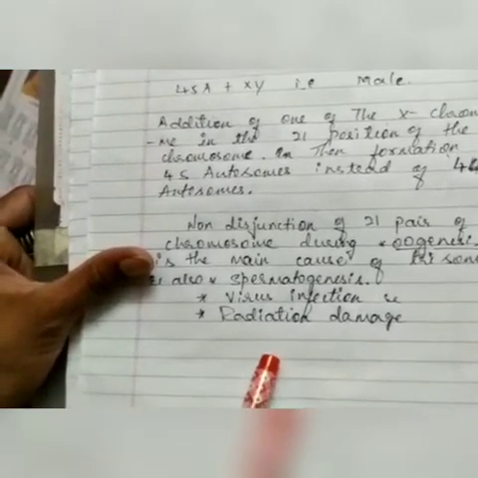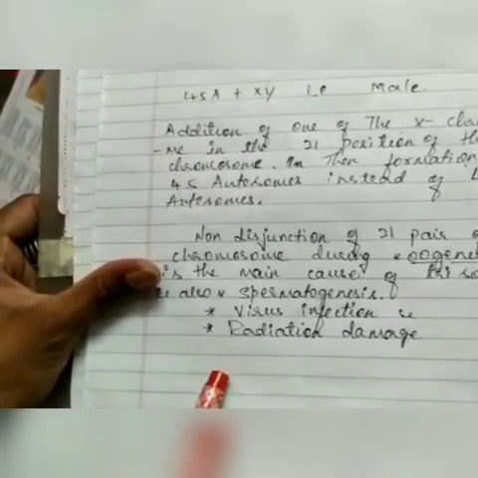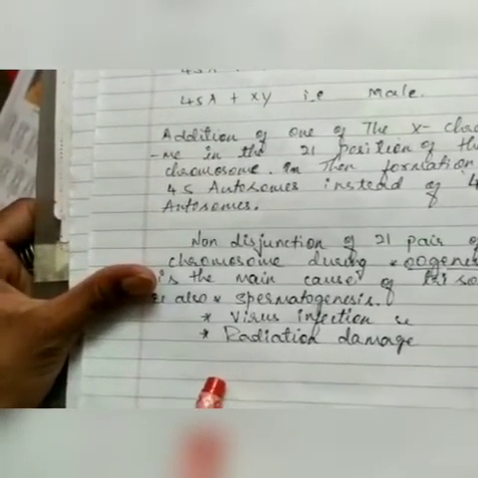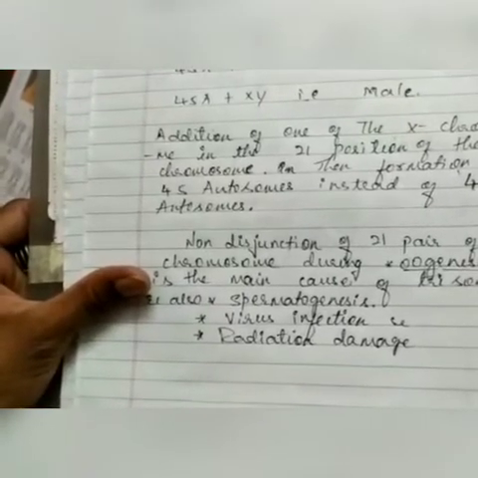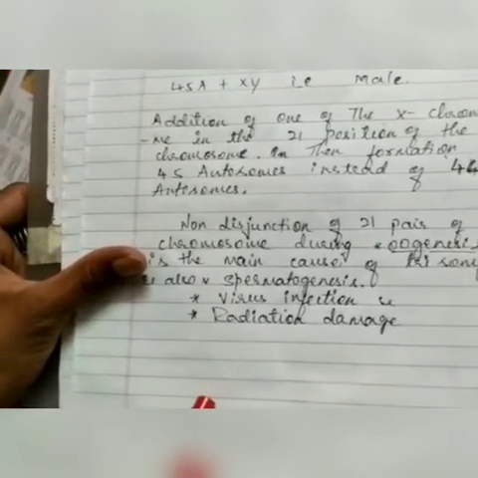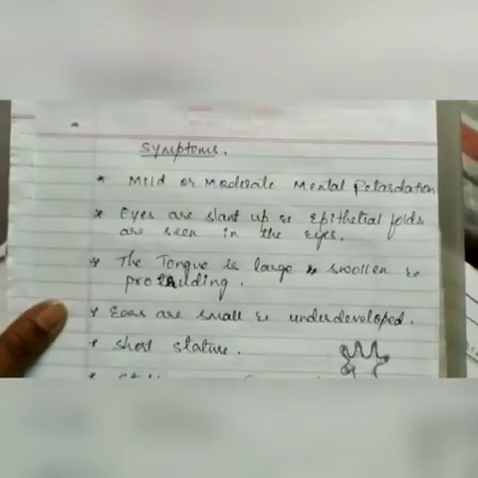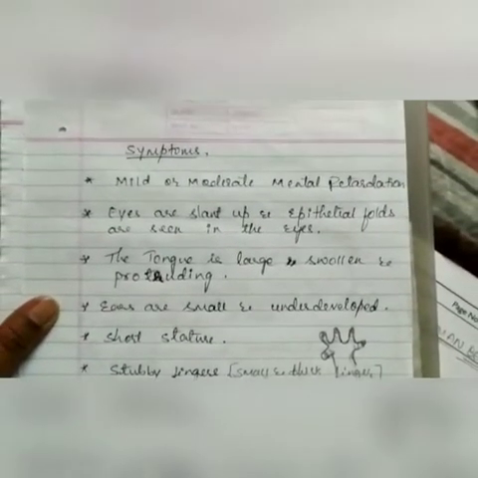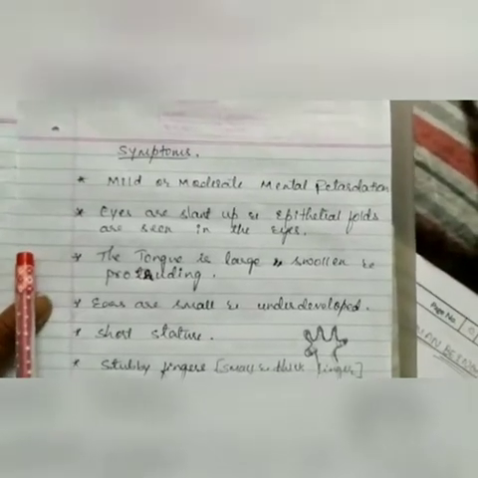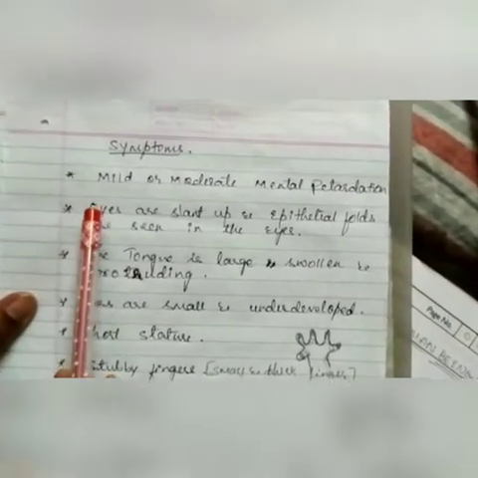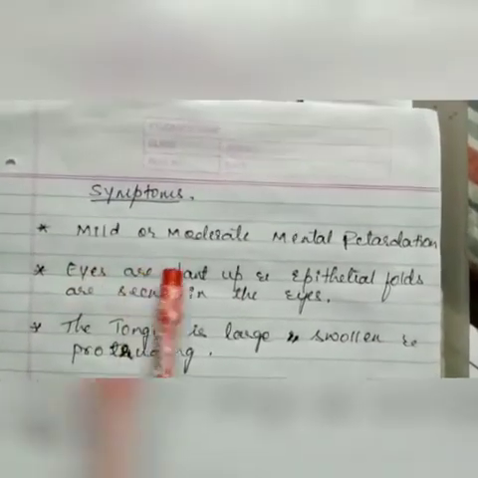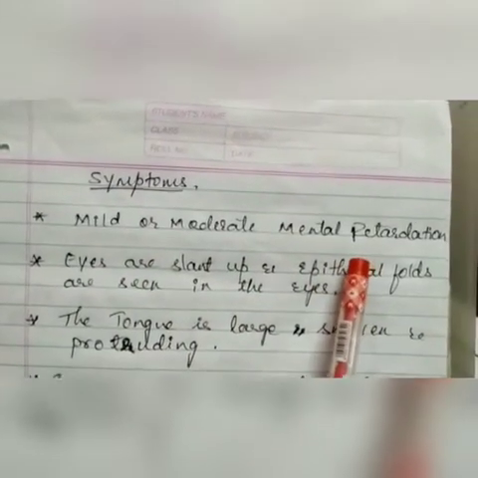This causes the addition of one X or Y chromosome or deletion of X or Y chromosomes, which causes Down syndrome.